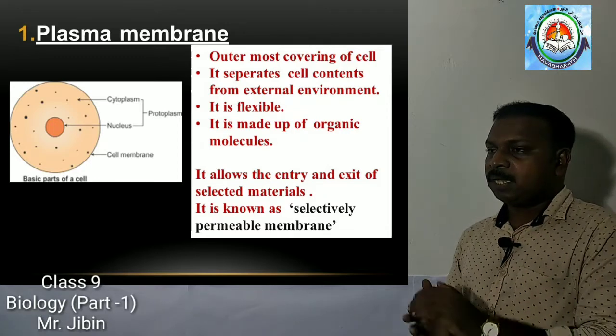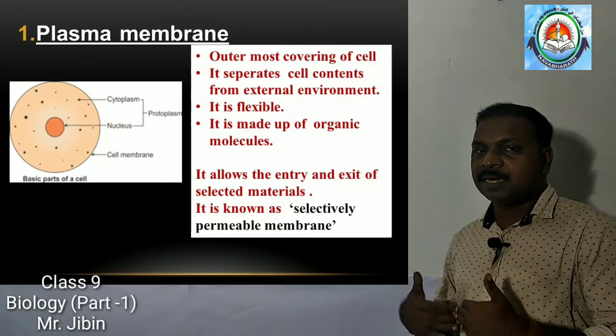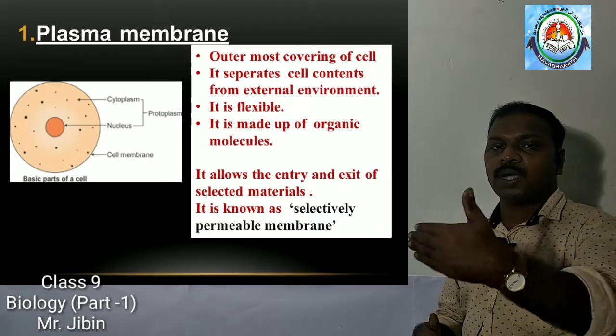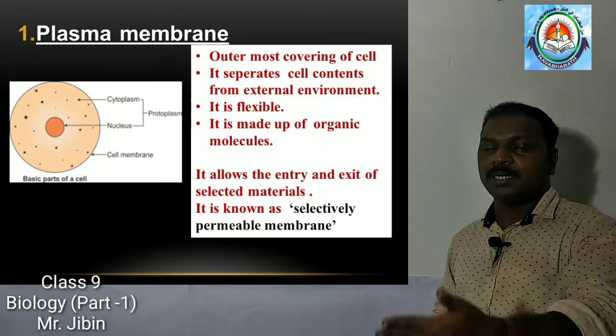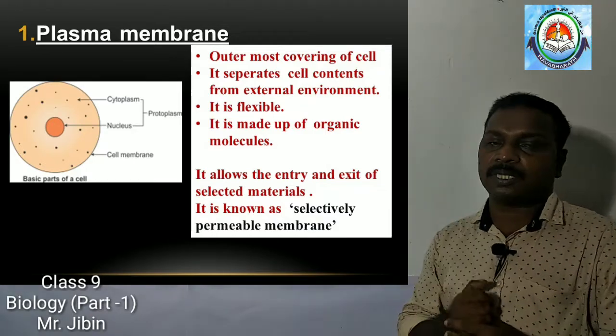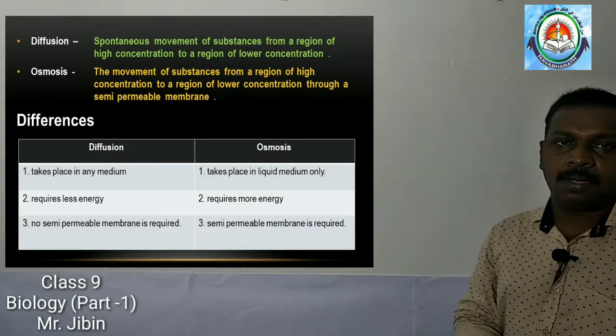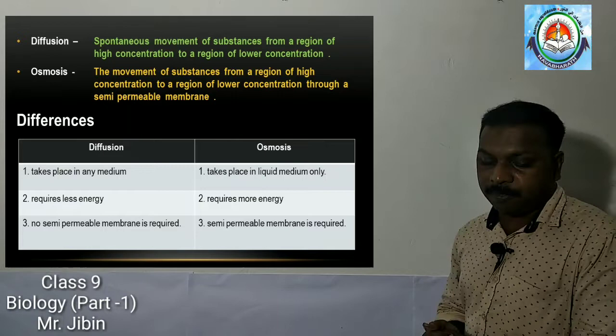The materials are exchanged from the inner region to outer region, or from outer region to inner region of the cell. This takes place by two processes. One is osmosis, second one is diffusion.